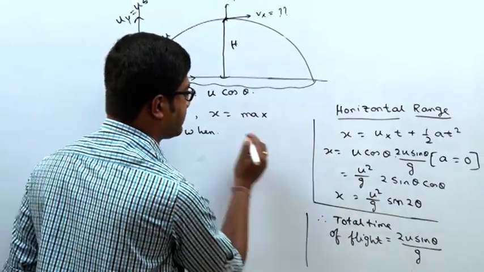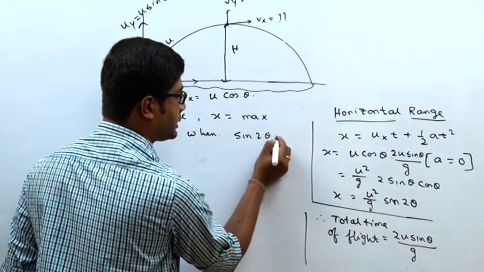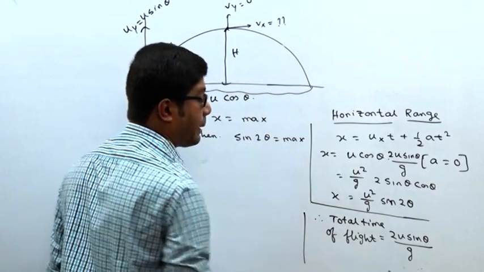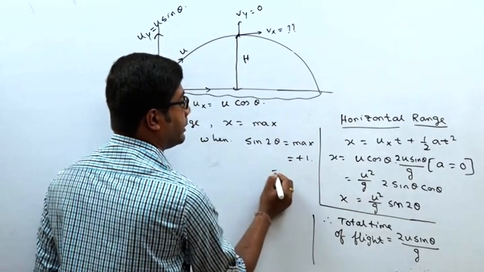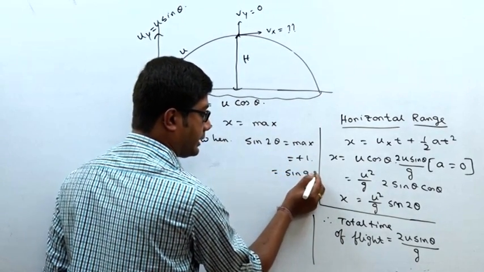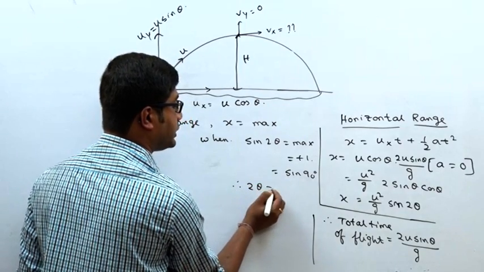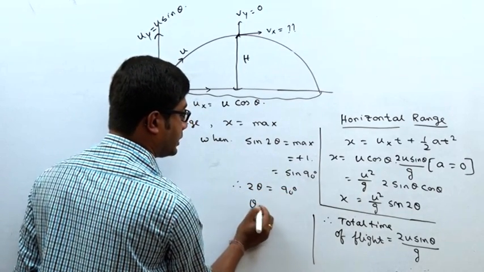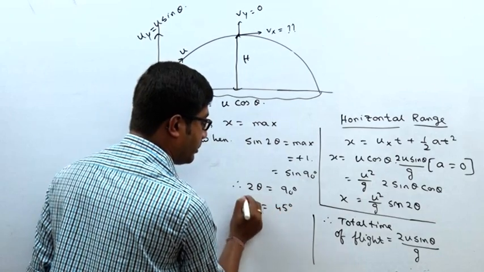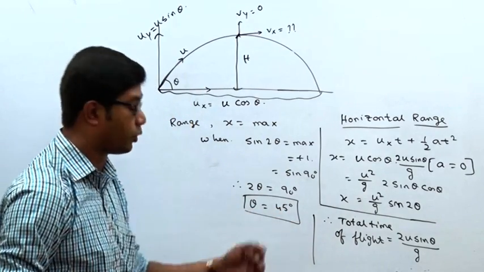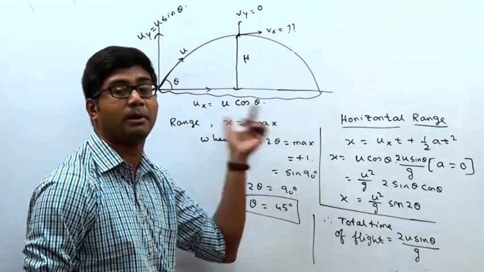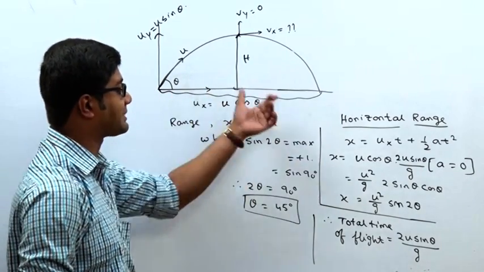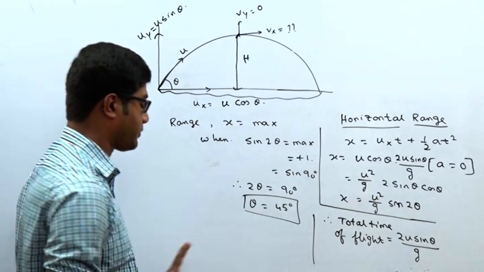The maximum value of sin is 1, meaning sin 90 degrees, therefore 2 theta is 90, so theta will be 45. This means if a body is thrown at an angle of 45 degrees, it will cover the maximum horizontal range.